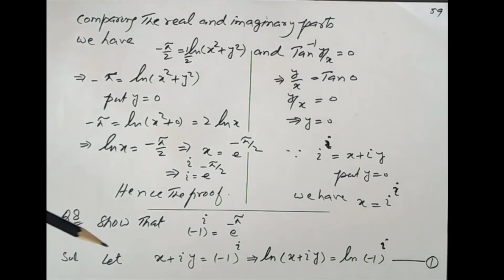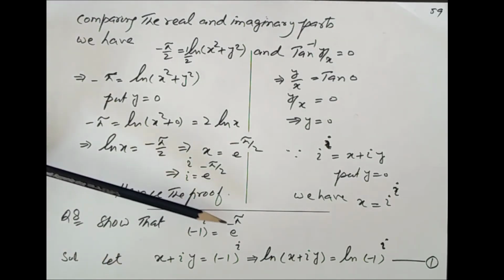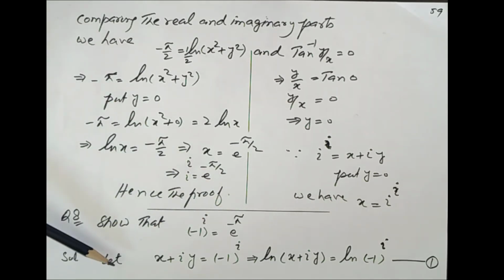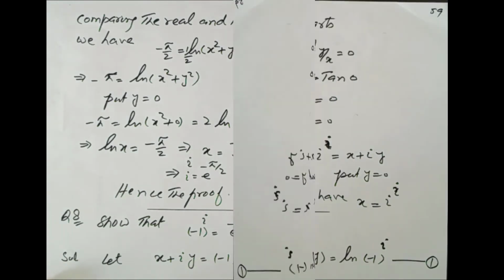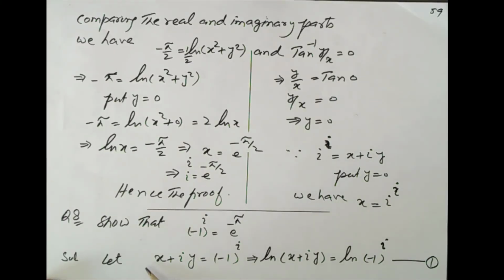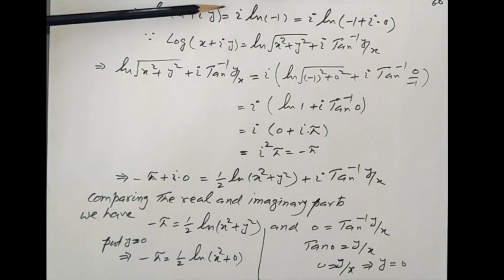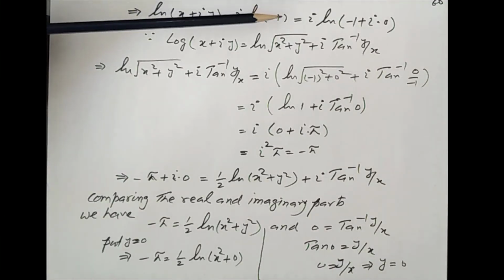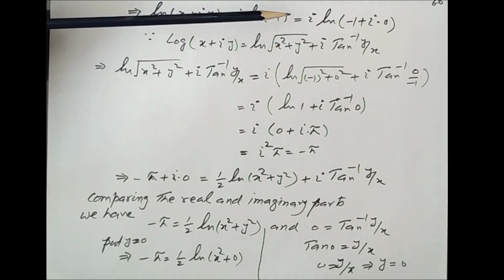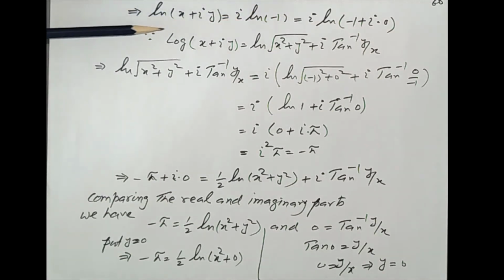Now question 8, show that minus 1 to the power iota equal to e raised to the power minus pi. Also we put that x plus iota y equal to minus 1 to the power iota, taking log both sides. Log of x plus iota y equal to log of minus 1 to the iota. This is equation 1. Natural log of x plus iota y equal to iota log of minus 1. This is equal to iota log of 1 minus iota into 0.